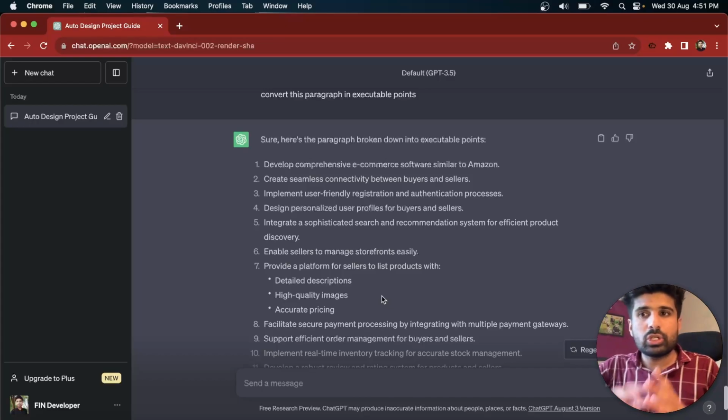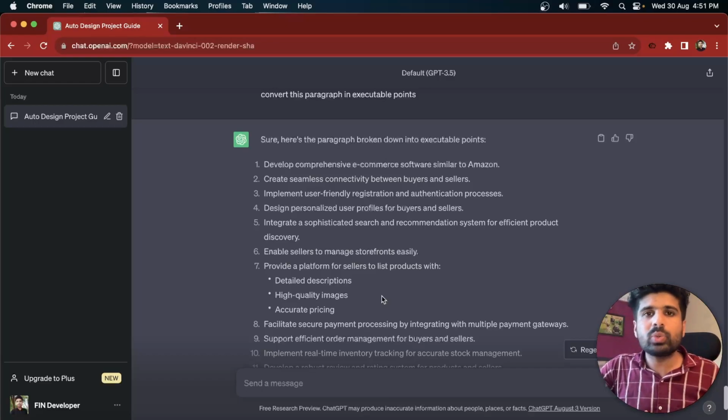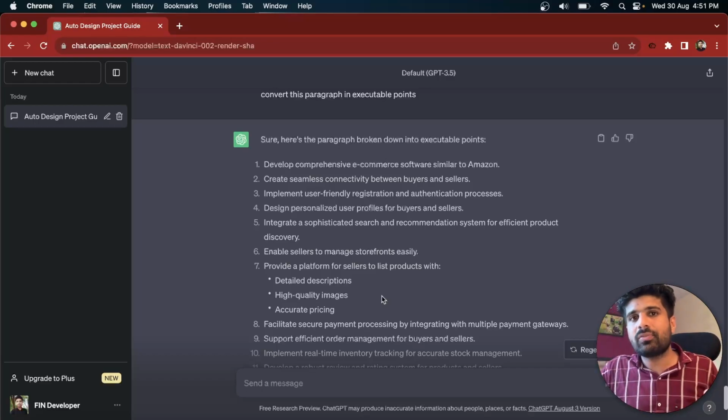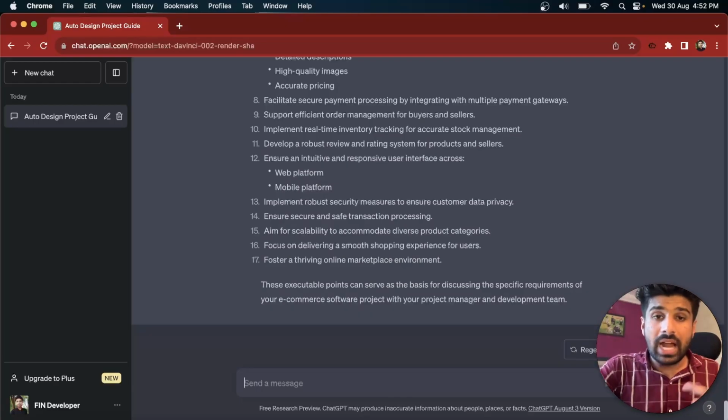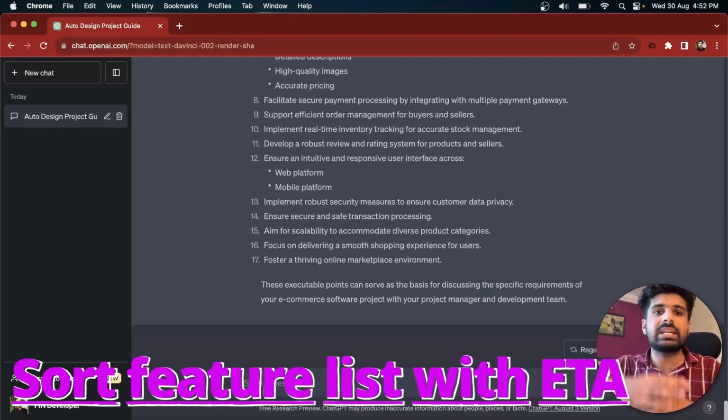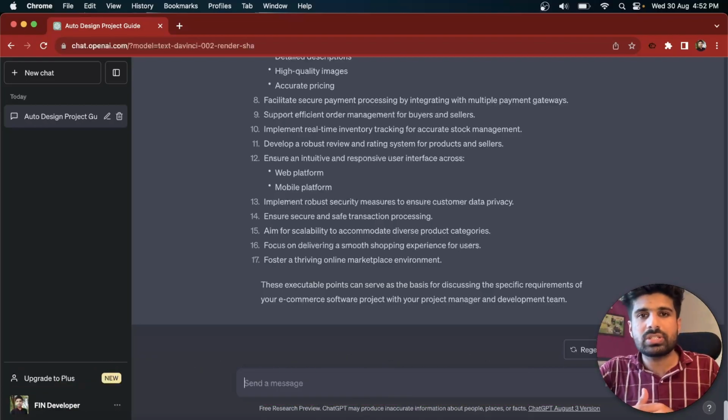After making that, we need to share some kind of deadline for every particular feature. So this takes almost a week in order to plan how to execute this particular project. The same weekly work can be done by ChatGPT in just a few minutes. Let's see how. That is our point number 5, organizing the ideas or plans or features in a sequence of the time required in order to complete those tasks. So sort